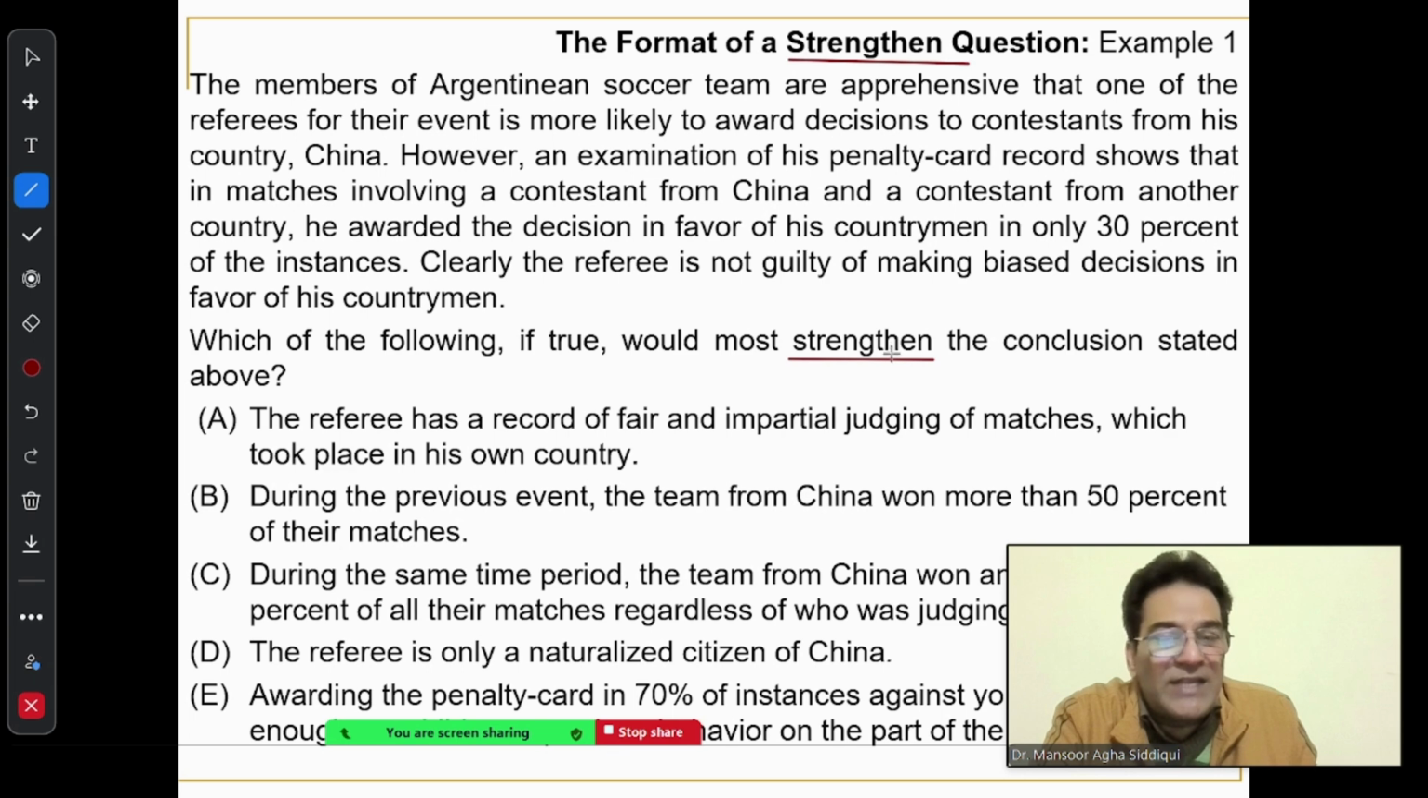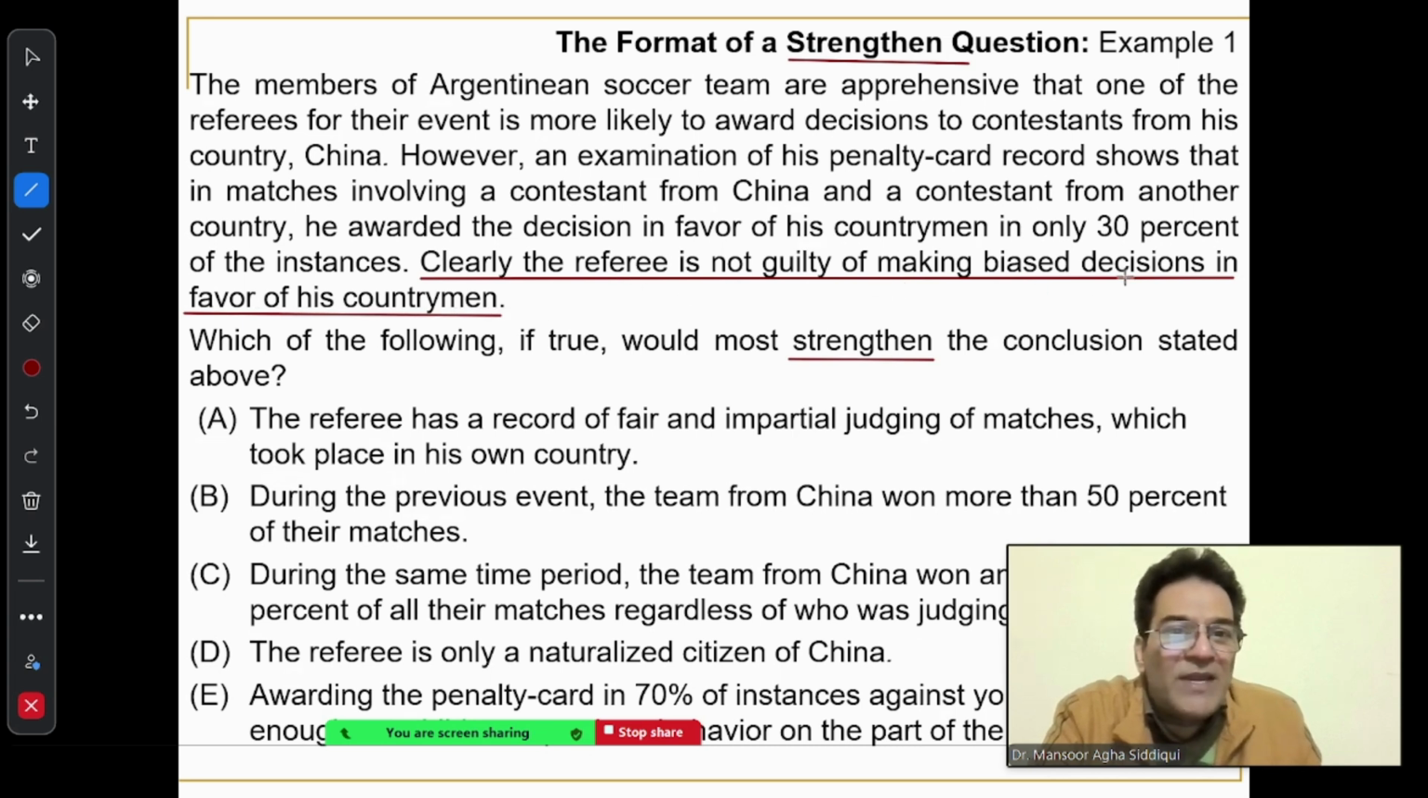Apart from the word strengthen, there are other keywords also for strengthening questions. So once I've read the word strengthen and identified it as a strengthening question, I need to read the paragraph on top. And the first step after reading the paragraph has to be to understand what is the conclusion of this argument. So the conclusion of this argument is the last sentence of the paragraph. Clearly, the referee is not guilty of making biased decisions in favor of his countrymen. So the argument's conclusion is the referee is not guilty of making biased decisions, or he is not doing partiality.